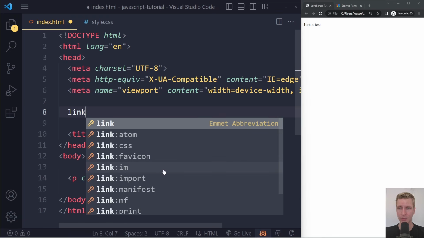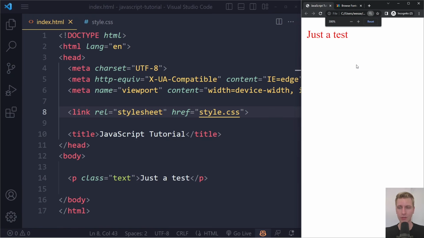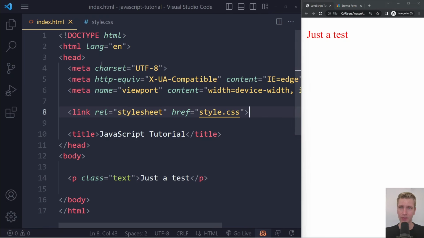So here what we can do is write link, press tab, and the default here is a stylesheet. So we want to link to a stylesheet, and it asks us where it can find the stylesheet. Since it's in the same folder, we only have to write style.css. If I press Ctrl+S to save the file, and now refresh, you can see the text actually becomes red. Let me make this a little bigger for you. This is really important to understand. HTML is really where it starts, and if you want to use an external resource like CSS or JavaScript or a font, you have to link to that here.